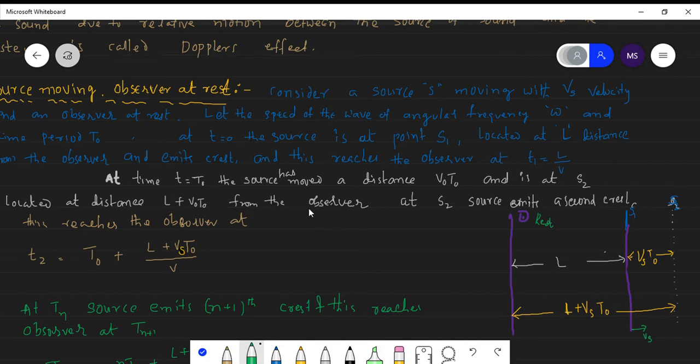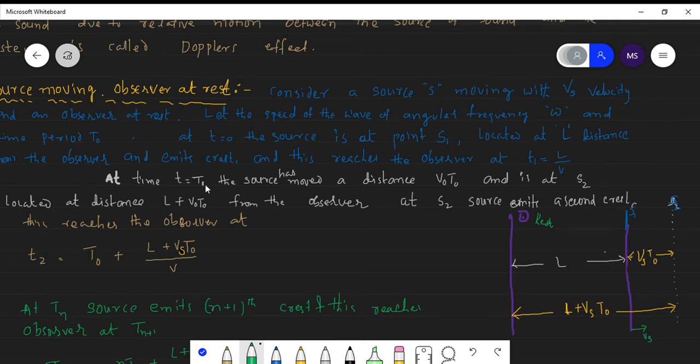Now, at distance L, the source emits one crest, and this reaches the observer in time L by V, since the sound is moving with velocity V and the distance from the source to the observer is L. So how much time is taken? That is t1 equal to L by V, after which this same crest reaches the observer.